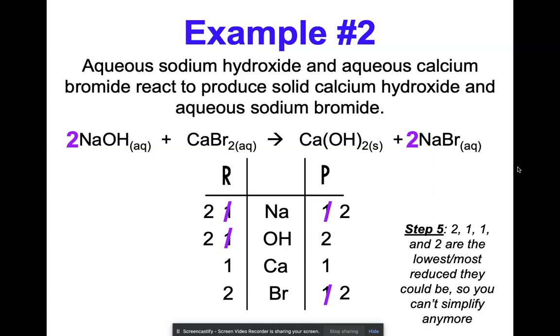So 2, 1, 1, and 2 are the lowest, most reduced they could be. So you can't simplify anymore. And you'll notice there are no coefficients in front of these 2. We don't need them because there's already 1 of them.